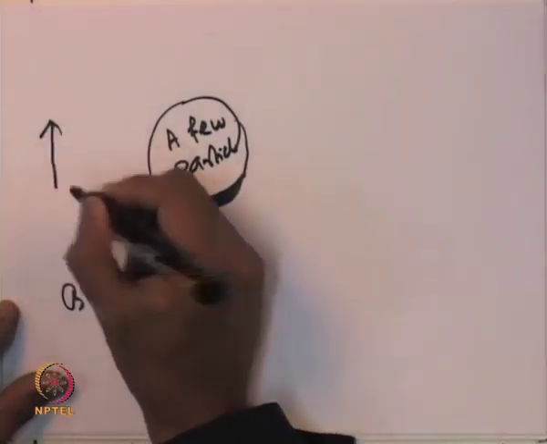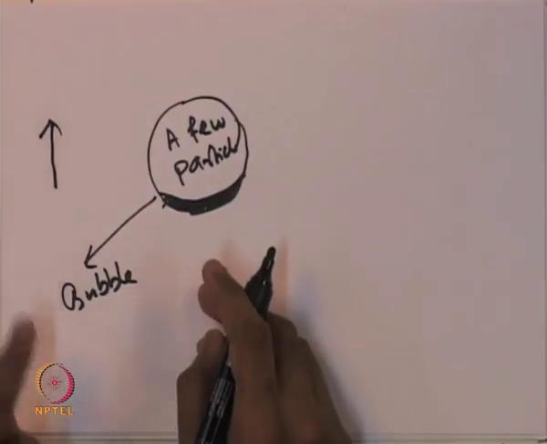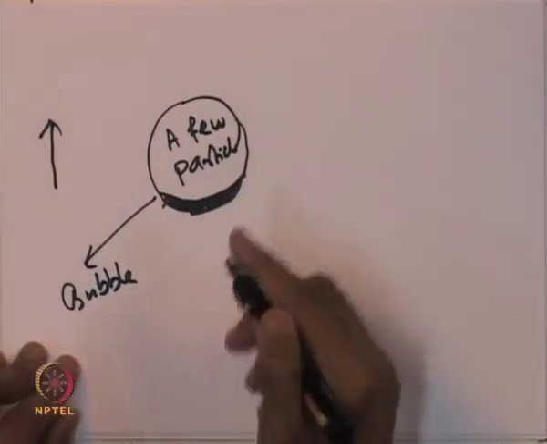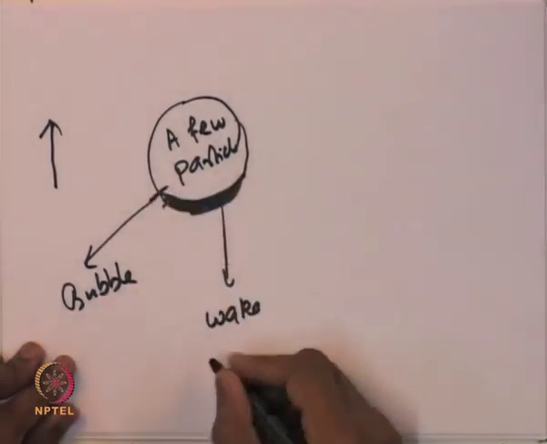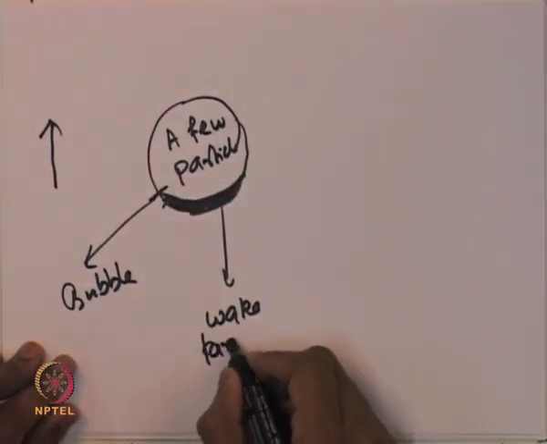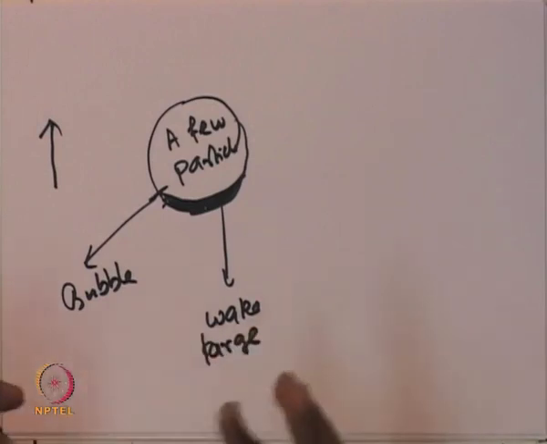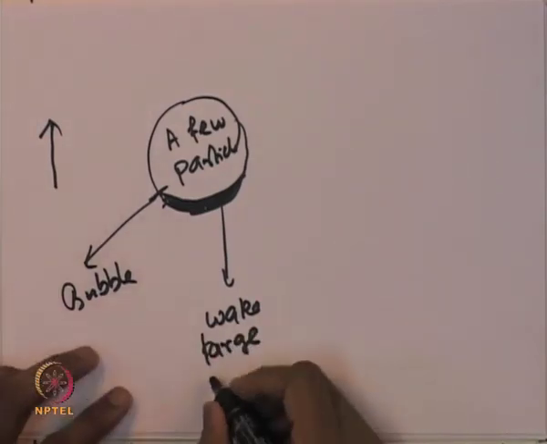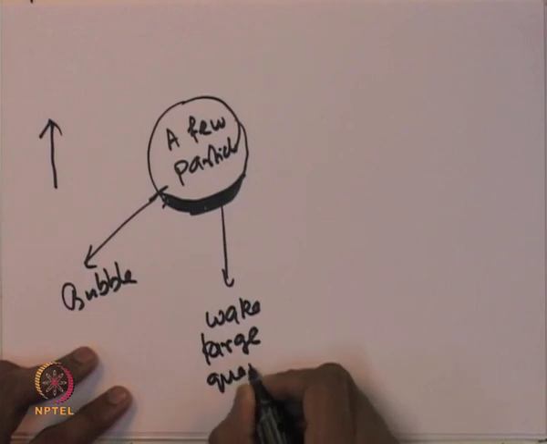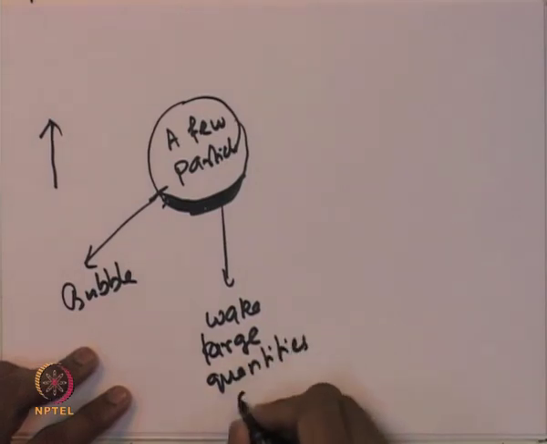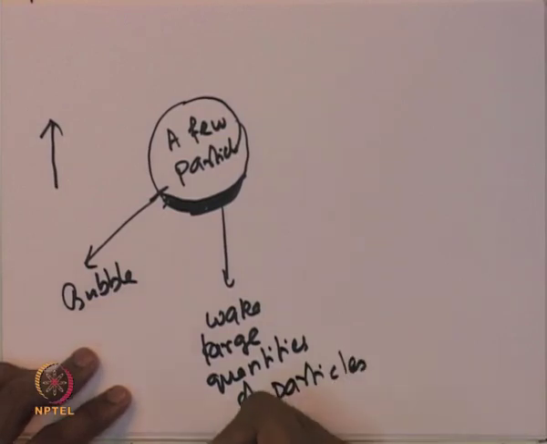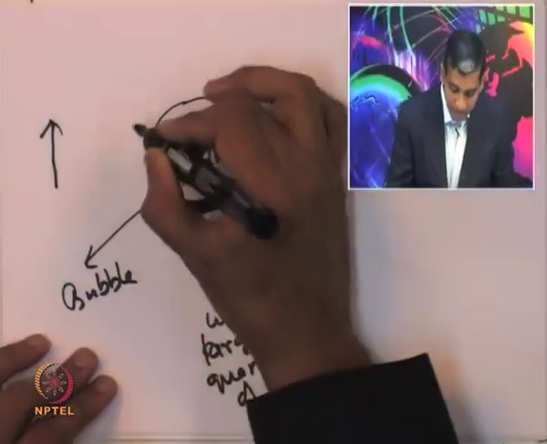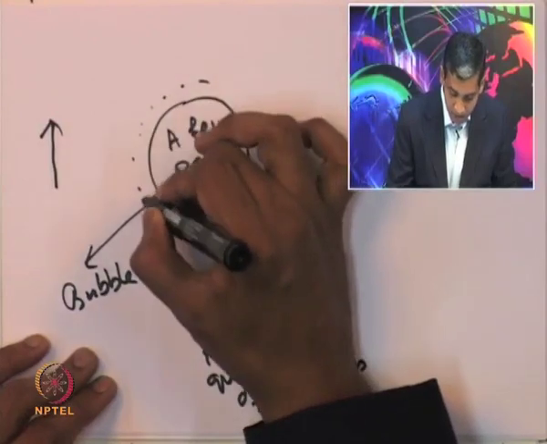Suppose the bubble is rising in the direction pointed by the arrow, then this region is called the wake, which is the trailing part of the bubble, and it carries large quantities of particles. And then there is a small cloud region.